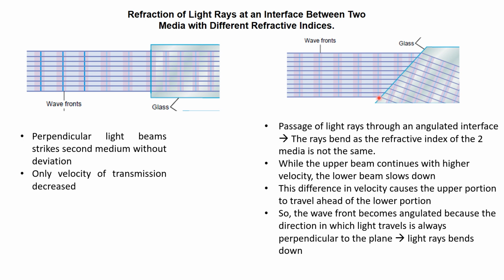So in response to hitting of the light rays on an angulated surface, there is something which is called the bending of the light rays. And in this example the light rays are bending down. So that is the response or the change of the light when it hits an angulated surface. Okay, let us go and apply this to lenses.